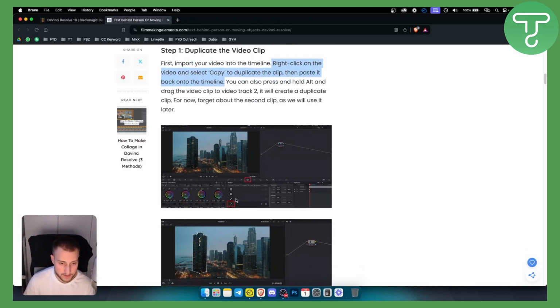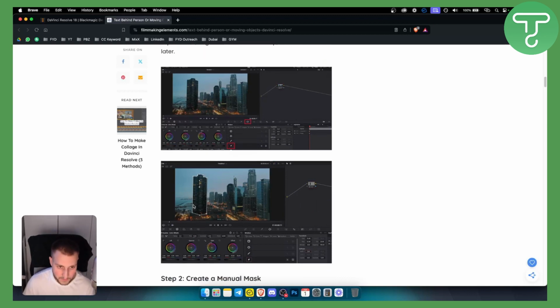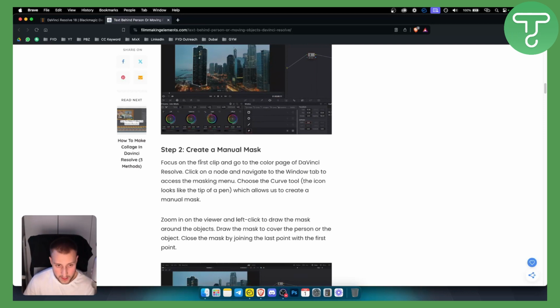Now from there, as you can see, you will need to go to the pen tool. You see here is the pen tool, and you'll need to, for example, in this case, go and mask the object that you want to put before the text, because text will be behind the object. So that's what you want to do. Once you create this outline, you